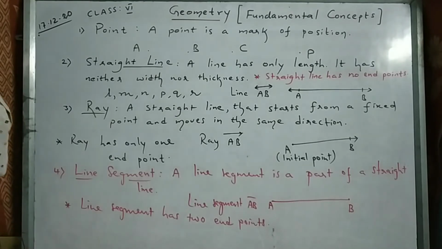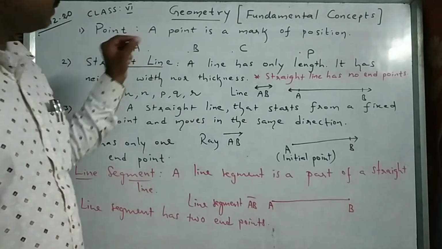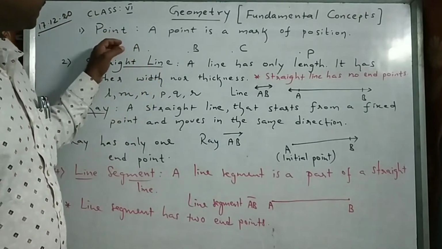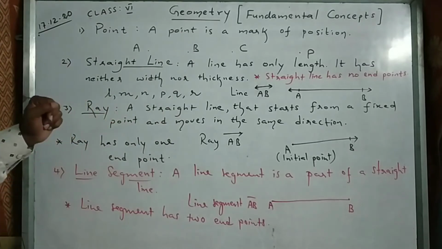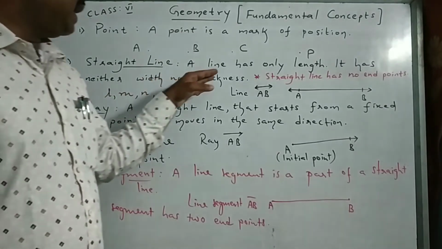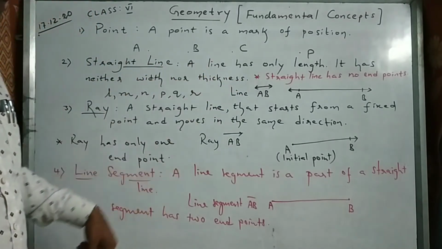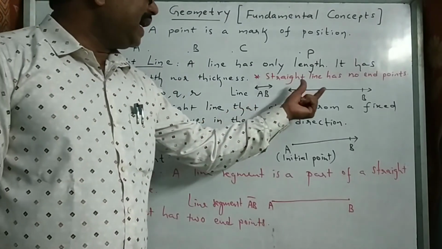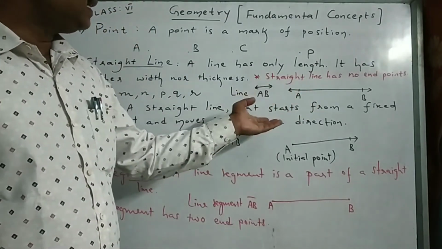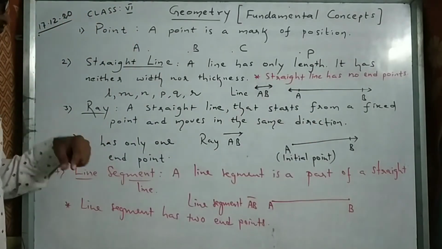Okay, once again let me explain. Point means it is just a position, a mark of position, simply a dot. It is represented by capital letters like capital A, capital B, capital C. Straight line means a line has only length, it has neither width nor thickness. Or simply, a straight line extends on both sides indefinitely. There is no end point for a straight line on either side.